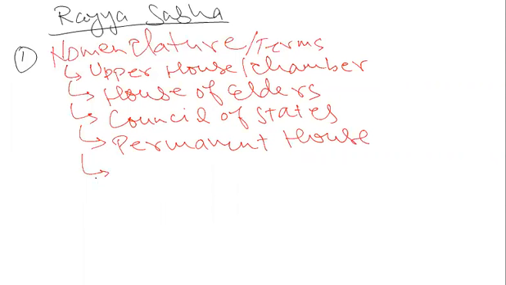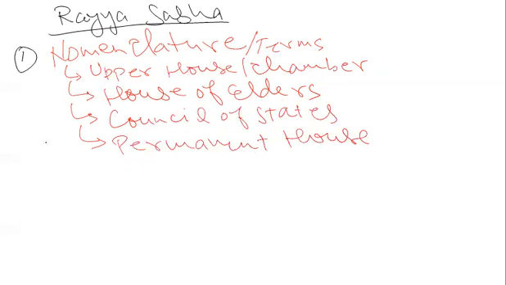So these are the terminologies that are associated with the Rajya Sabha. Rajya Sabha is known by these various names. So this was about nomenclature. Rajya Sabha is also known as upper house or upper chamber. It is also called House of Elders. It is also called Council of States, and it is the Permanent House.